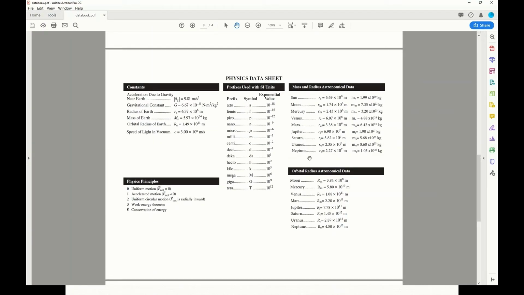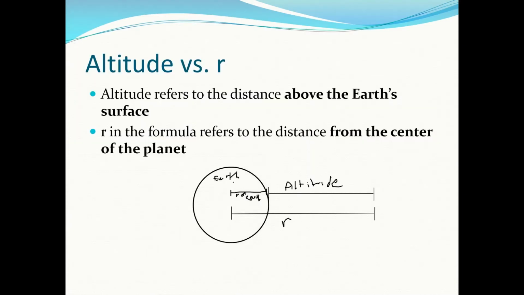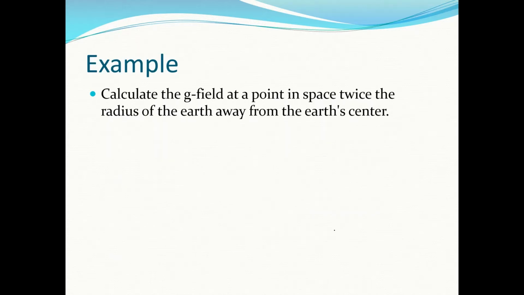This is all the other planets, Earth is over here, so the radius of Earth is right here, which is 6.37 times 10 to the 6 meters. If I add 6.37 times 10 to the 6 onto my altitude, I'll get the radius. And if I have my radius and I want to find altitude, I would subtract that 6.37 times 10 to the 6.